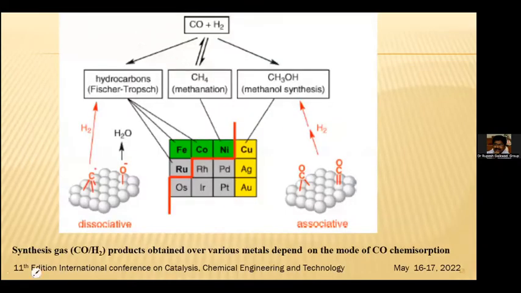Here we can see that the synthesis gas (CO and H2) product obtained over the various metals depends on the mode of CO chemisorption. The CO and H2 combine when copper, silver, and gold are used as catalysts, and we get methanol synthesis. When we use nickel, it's methanation and hydrocarbons. By the Fischer-Tropsch method, we get products when cobalt, iron, and ruthenium are used as catalysts.